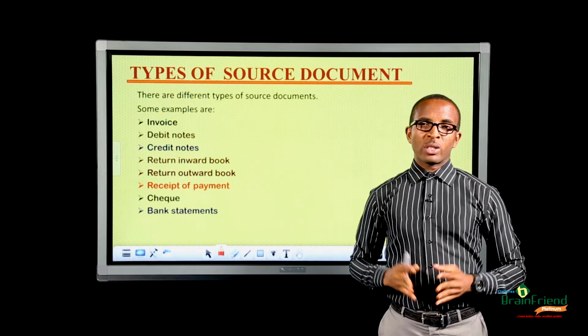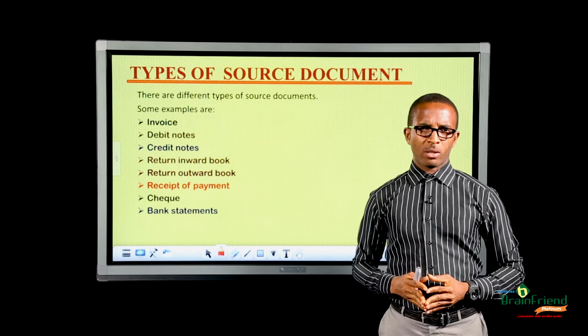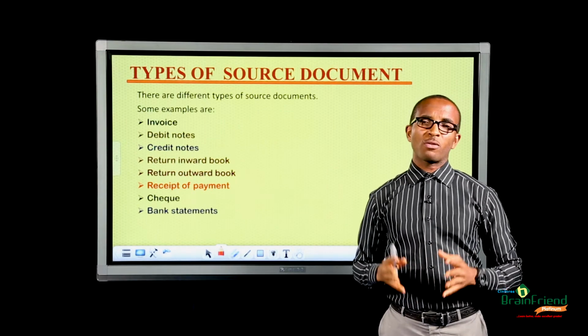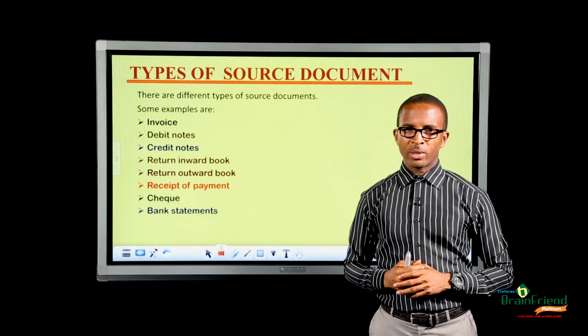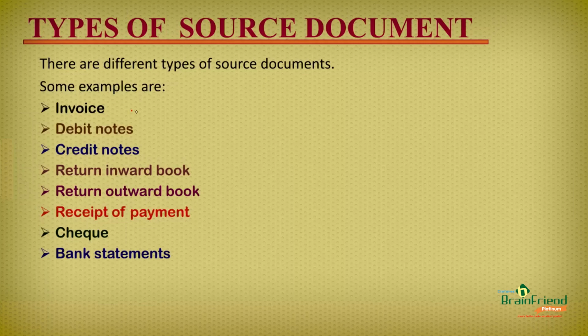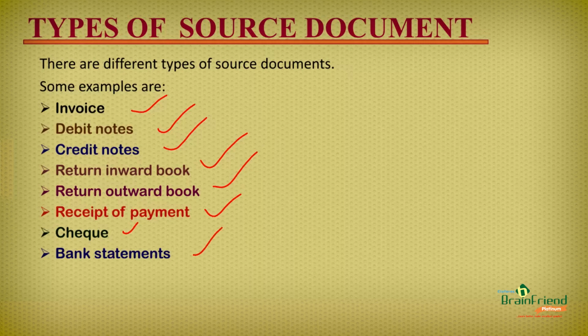That brings us to types of source documents. There are actually different types of source documents, but for this class, we'll be talking about just 8 of them. And they are invoice, debit notes, credit notes, return inward book, return outward book, receipt of payment, check, and lastly, bank statements. Now, let's talk about these different types of source documents one after the other.